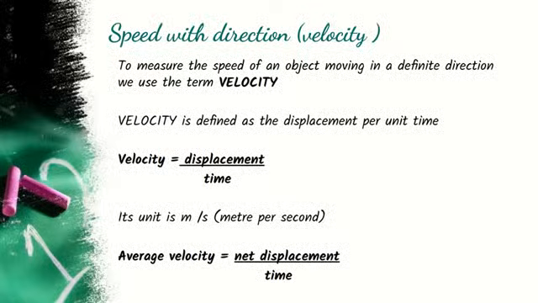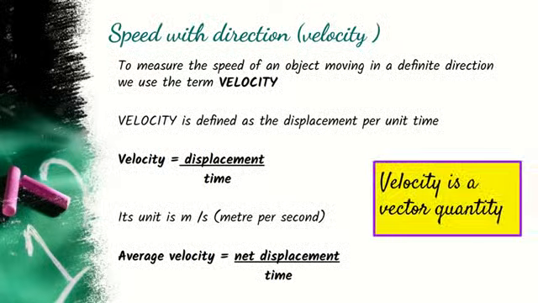Here, this speed has a direction, and so average velocity is said to be net displacement by time. Another piece of information: speed with direction, that means magnitude with direction. It is speed with direction, and velocity is said to be a vector quantity.